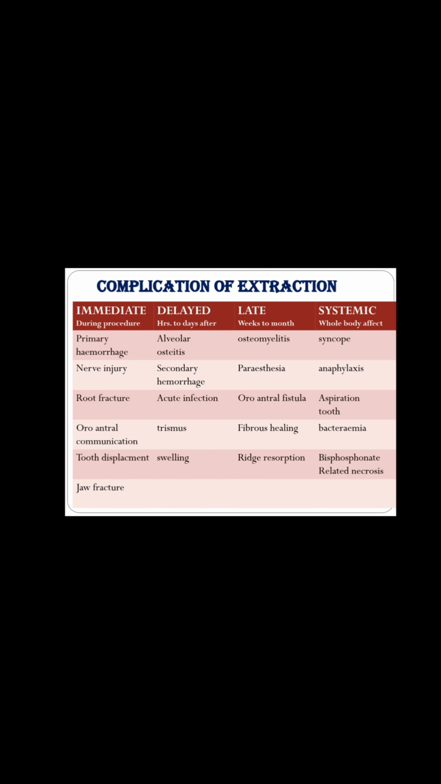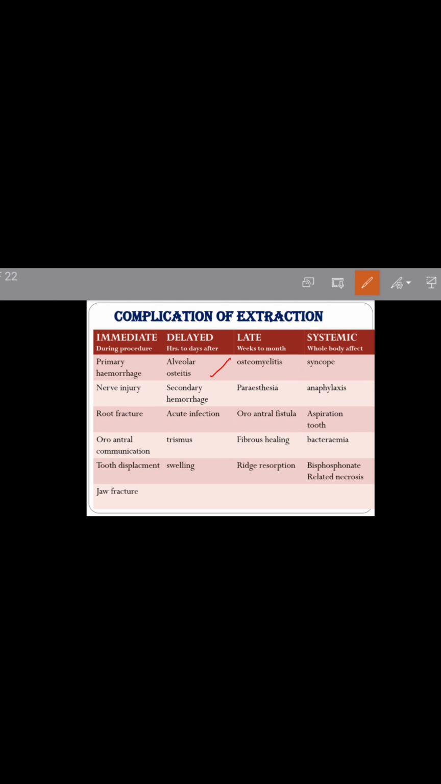Now, we will discuss the complications of extraction. It is not necessarily that these complications will occur in all the cases, but sometimes they are seen. Start with the immediate complications of extraction. Immediate complications occur during the procedure, such as primary hemorrhage, nerve injury, root fracture, oroantral communication, tooth displacement, jaw fracture.